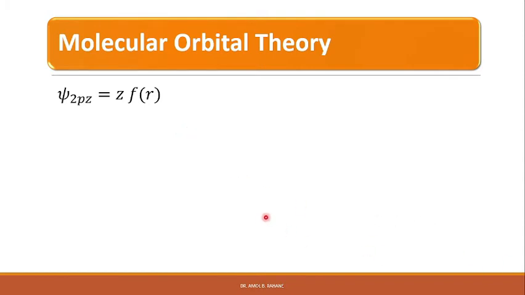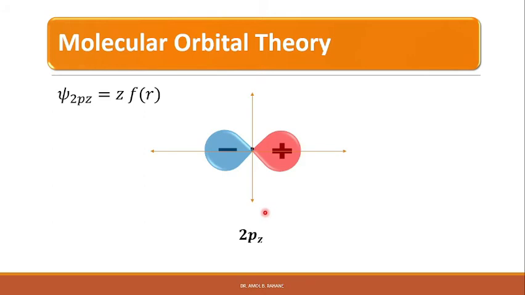So for this 2pz orbital in the plus z direction psi is positive, while it is negative in the minus z direction, and the two lobes of the 2p orbital thus have opposite signs, although everywhere psi squared is always positive.